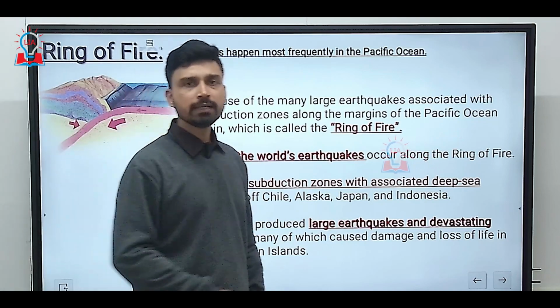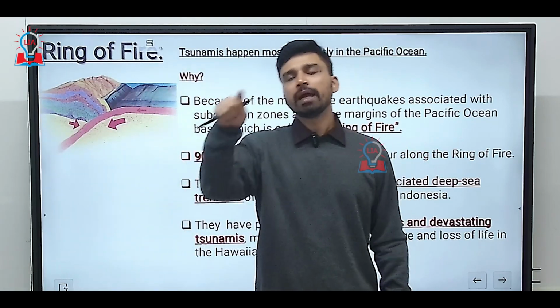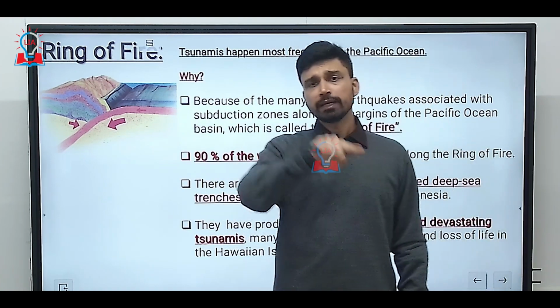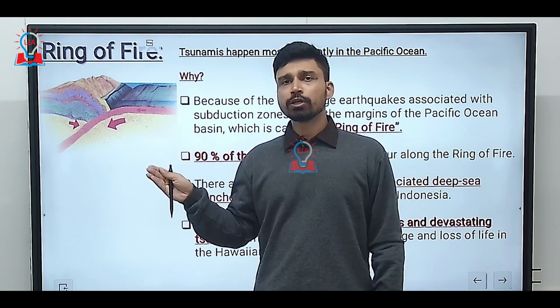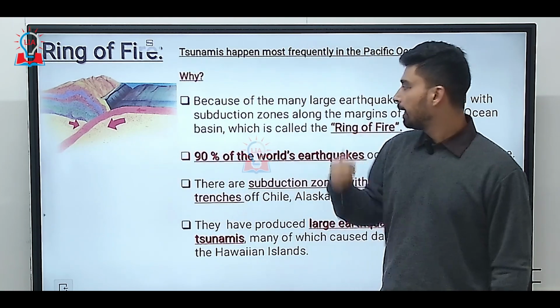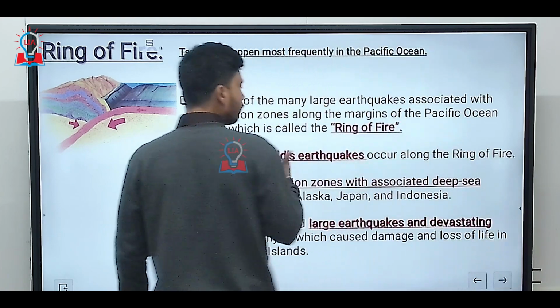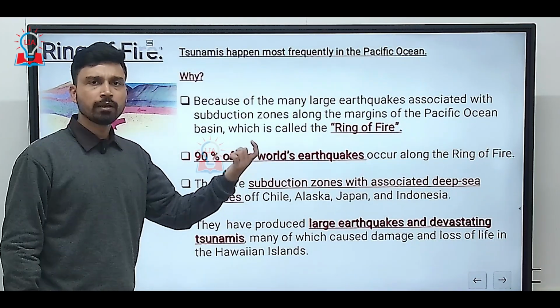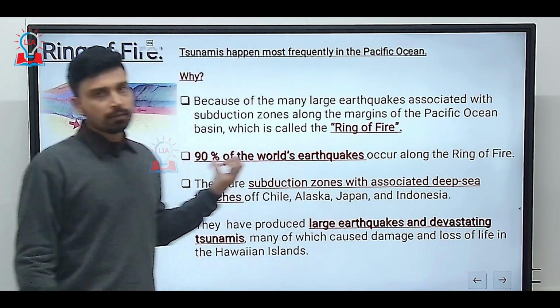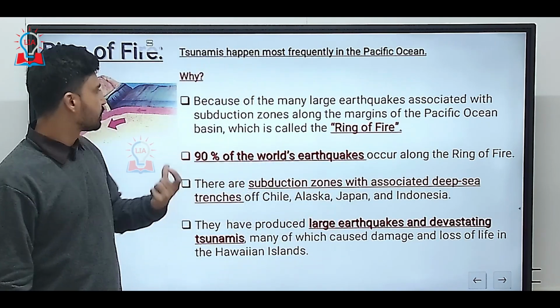The Ring of Fire is a horseshoe-shaped ring situated along the entire Pacific coast, in the west toward South America and North America, and in the east toward Australia and Eurasia. 90% of the world's earthquakes occur along the Ring of Fire. And since earthquakes are a predominant reason behind tsunamis, the occurrence of tsunamis is also highest here.